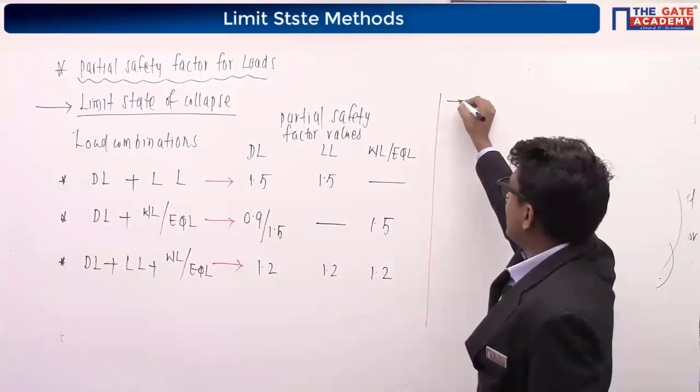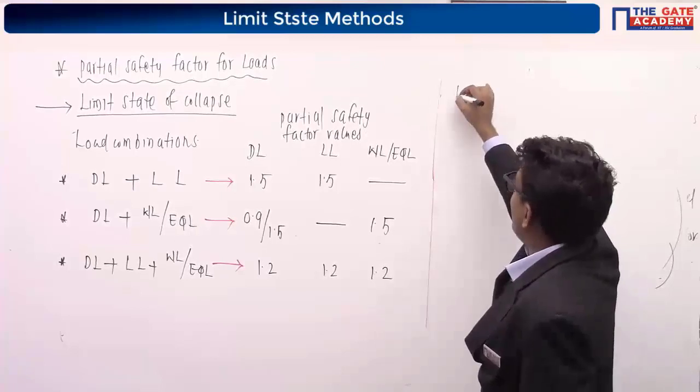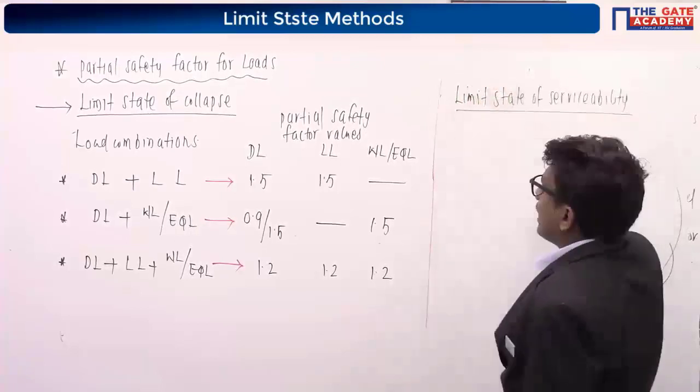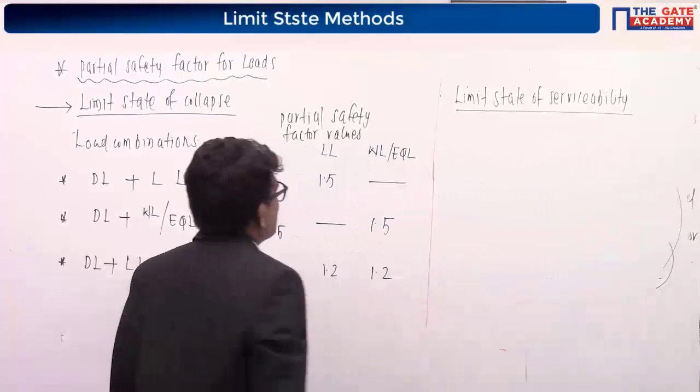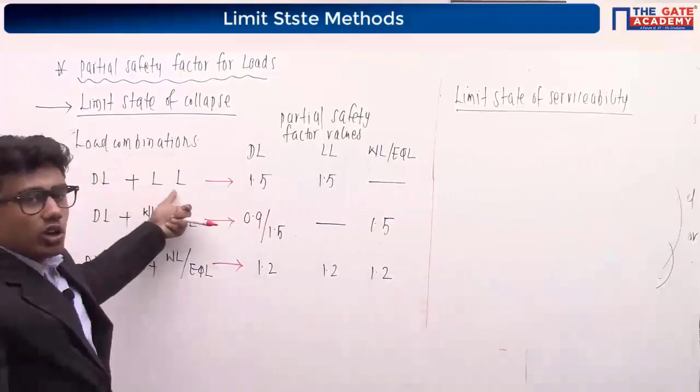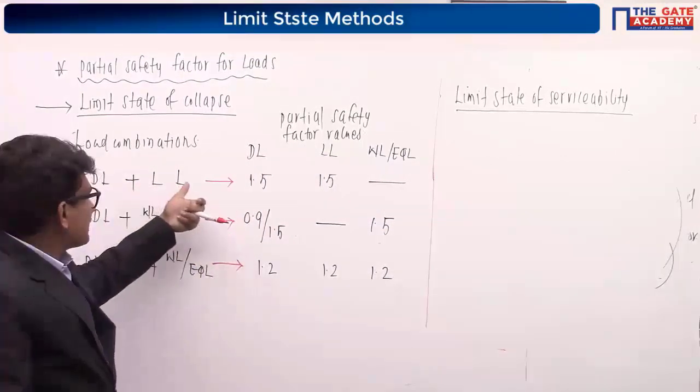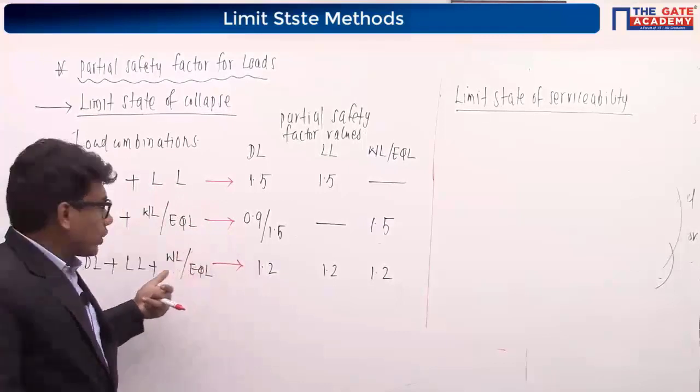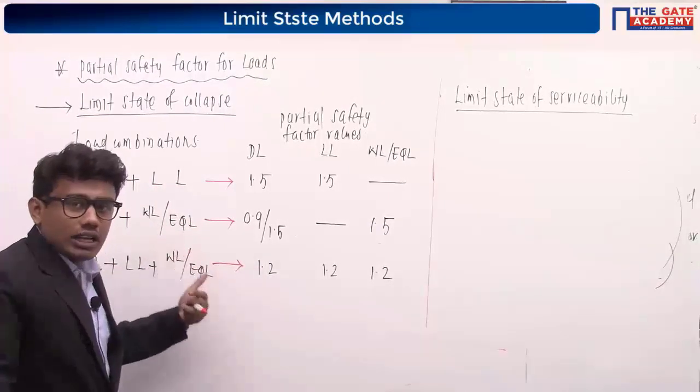Now we have to consider the limit state of serviceability, and the load combinations will be the same: dead load plus live load, dead load plus wind load or earthquake load, dead load plus live load plus wind load or earthquake load.